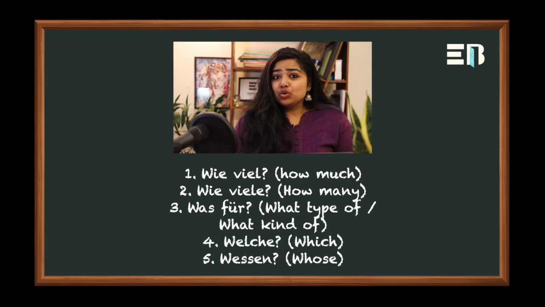Now let us look at 5 special W questions in German. So those are wie viel, how much, wie viele, how many, was für, what kind of or what type of, welche, which, and wessen, whose.